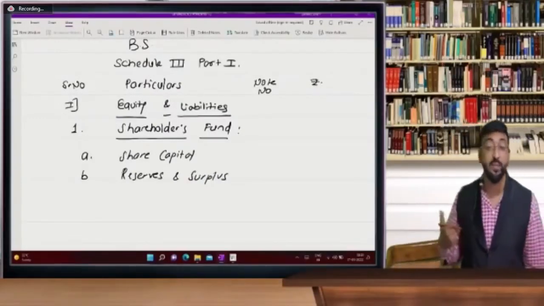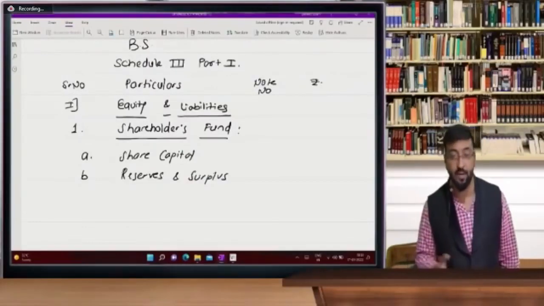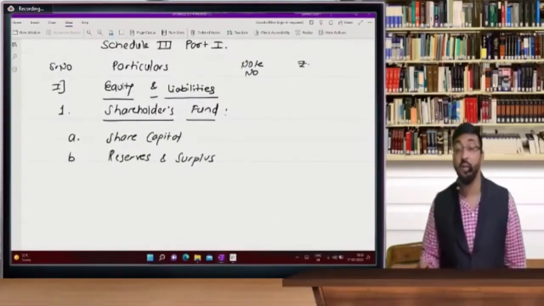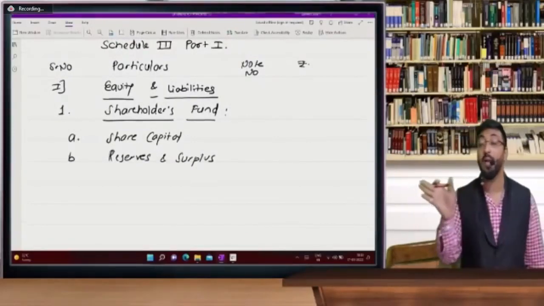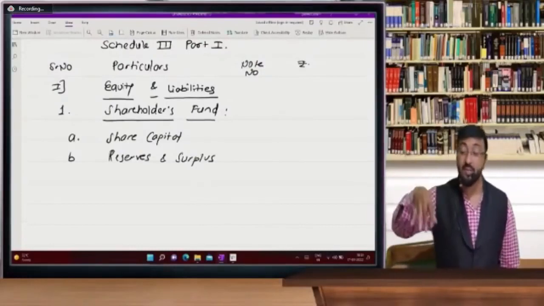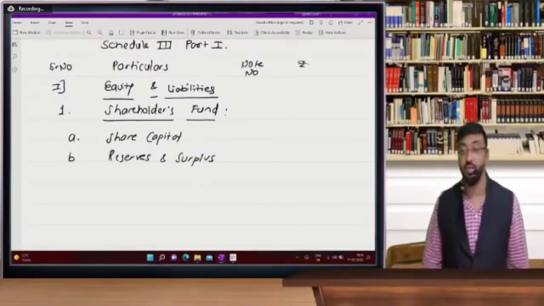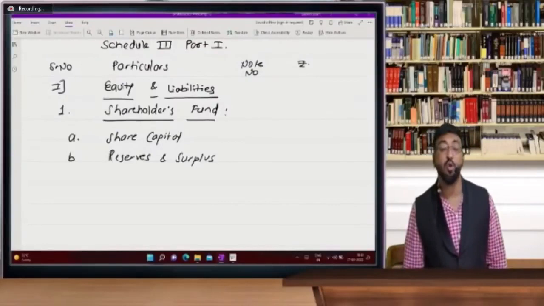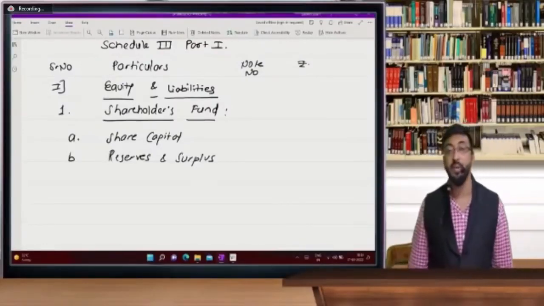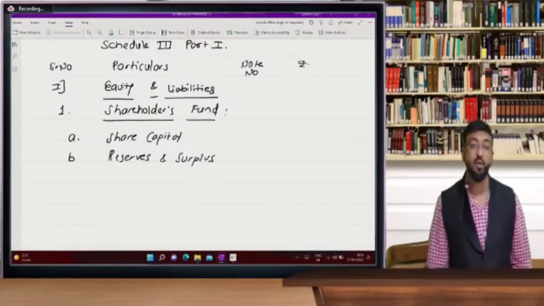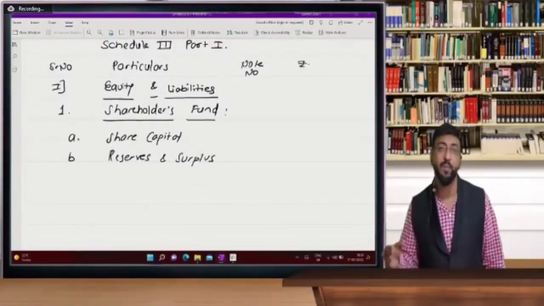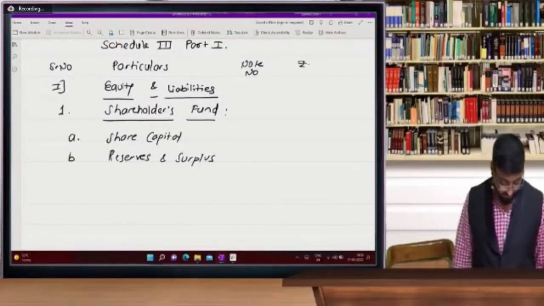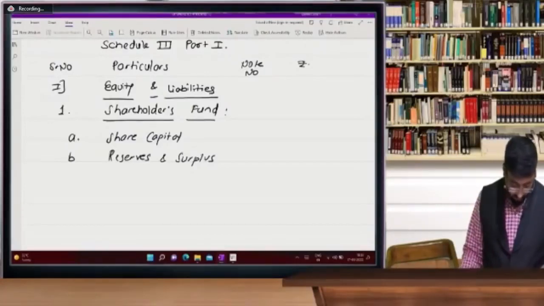Share capital, it might be equity share capital or it might be preference share capital. And reserves and surplus, I always tell you about reserves and surplus in the last session only. Some reserves are coming through profit and loss account, and some reserves are directly written in the balance sheet. Those directly written in the balance sheet are securities premium, or it might be capital redemption reserve. So these are not appropriation of profit. Capital redemption reserve is again the appropriation of profit, but we directly write it in the reserves and surplus. Okay. Next one.